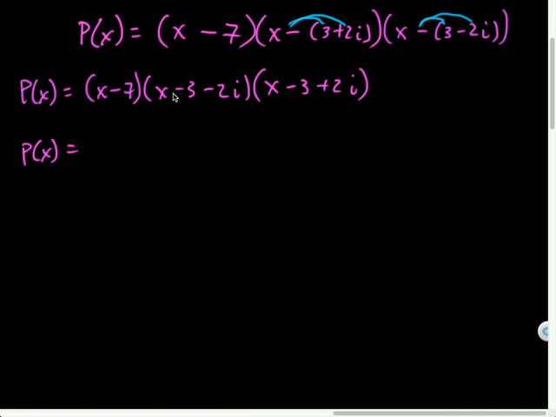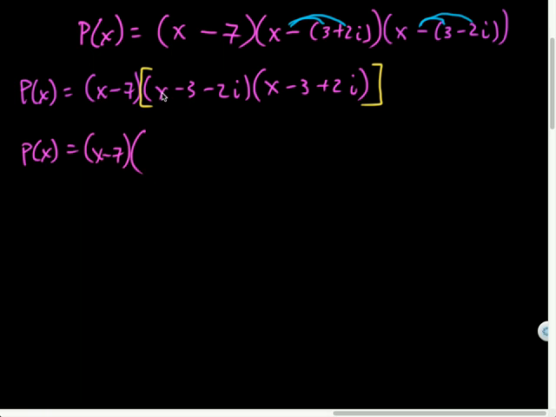Now, when having three things multiplied, I can't triple distribute all at once. I'm going to distribute just these two first, and then when I get my answer, I'll distribute the x minus 7 into it. So you have to do it piecemeal like that, just so you're aware.